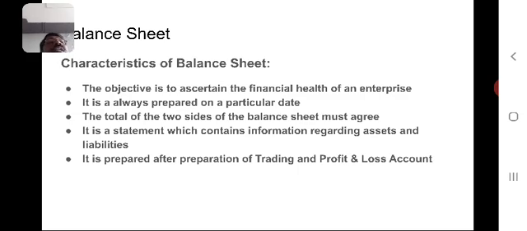Another characteristic of the balance sheet is it is always prepared on a particular date as per the accounting year of the concern.